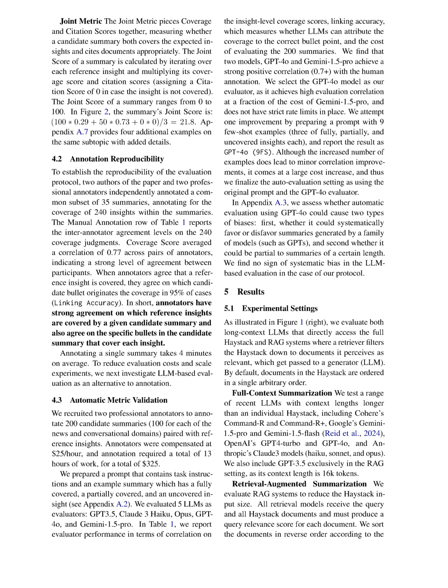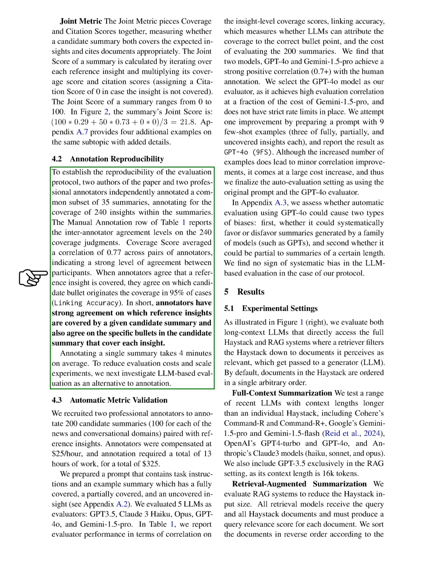Section Summary. In this section, we utilize the Haystack summarization method to create haystacks and then apply them to the summary of a haystack task. By transforming subtopics into queries and instructing the LLM to generate bullet point summaries with specific citation formats, we control the length of the summaries for evaluation. The evaluation protocol includes metrics like coverage, citation, and joint scores to assess the quality of automated evaluation, ensuring that the generated summaries cover insights and cite documents accurately.